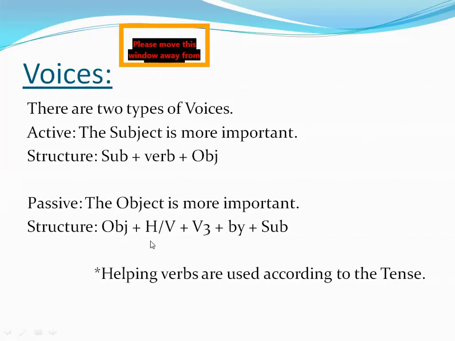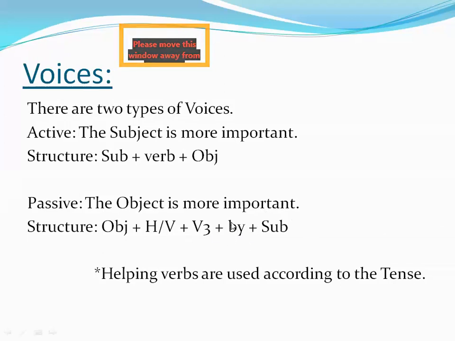Okay, according to this tense, we identify how we are using these verbs. Object, then helping verb plus verb third. Always in passive, we use verb third, V3. The past participle form of the verb will be placed in the passive voice. No other than past participle form of the verb we will use here. Only and only verb 3. V3 will be placed over here. Then we have to use by and then subject.